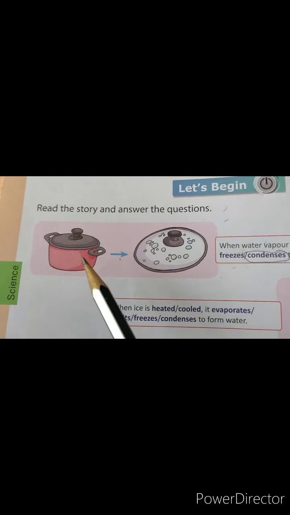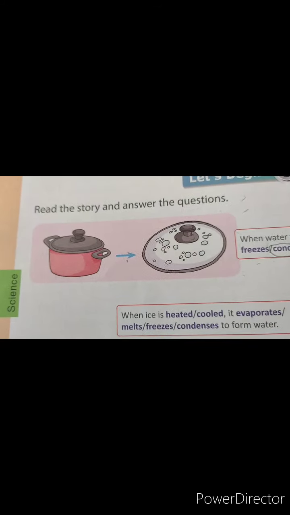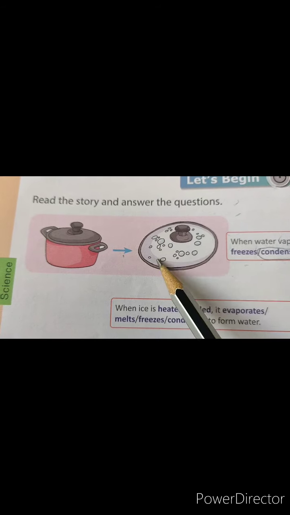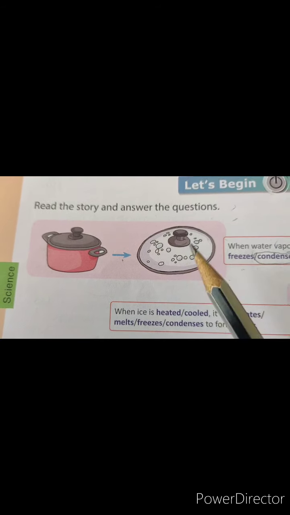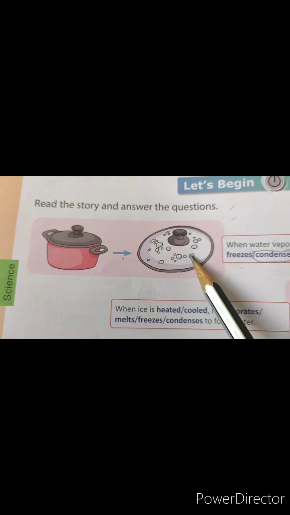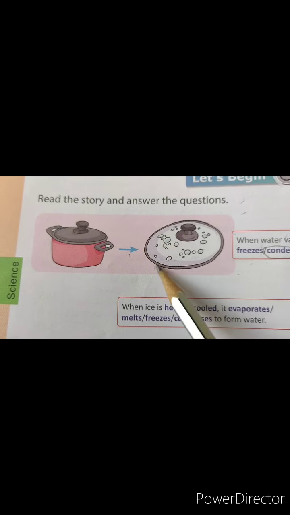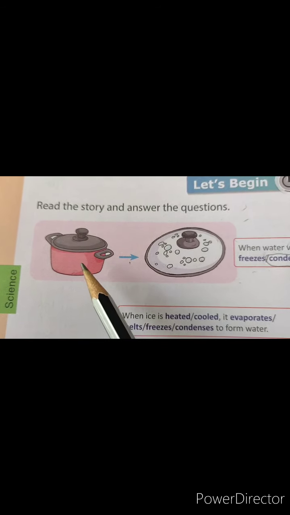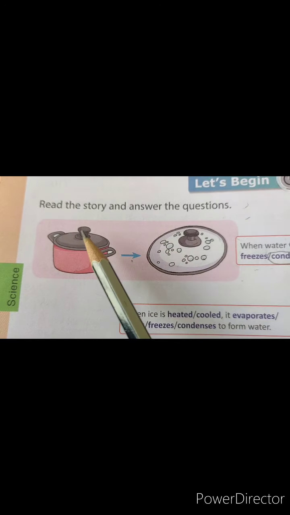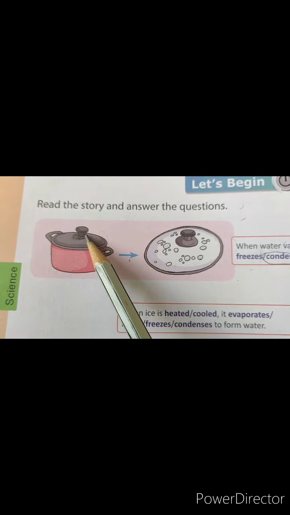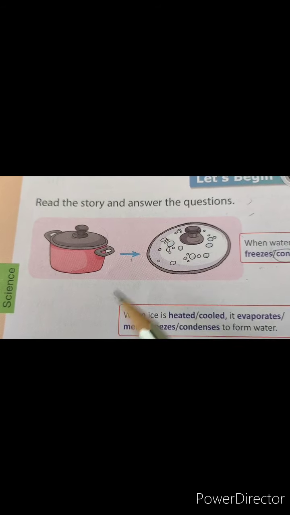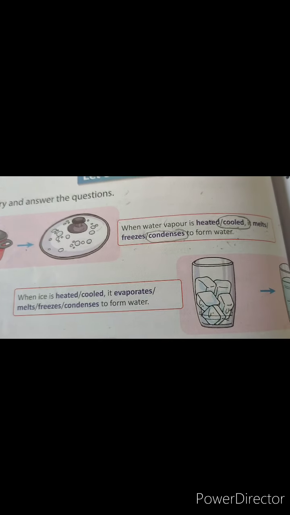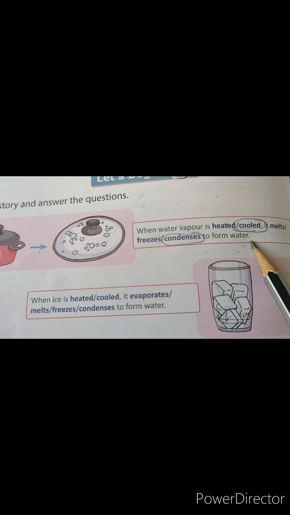Now look carefully at this diagram. See, a hot container is here. And when we open the lid of this container, we will find some water droplets on the lid. Now from where do these water droplets come? Students, these are actually the vapors, because the container is hot, some hot food is inside it. So water vapors are there, and when the water vapors come in contact with the cool surface of the lid, they change their form and are converted into water droplets. Hence water vapor cools down and condenses to form water.